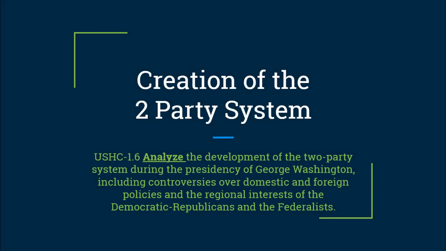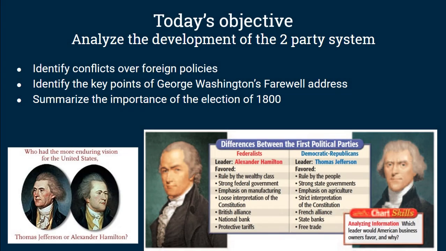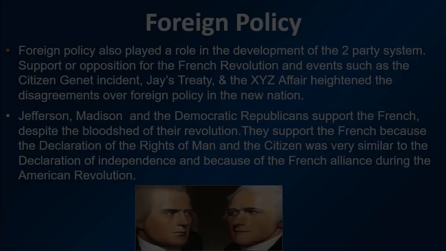Welcome back. We're going to finish Indicator 1.6 by looking at the influence of the controversies over foreign policy and the election of 1800. Let's review today's objective. You should be able to analyze the development of the two-party system by the end of these videos. In this video, you will identify conflicts over foreign policy, identify key points of Washington's farewell address, and summarize the importance of the election of 1800.